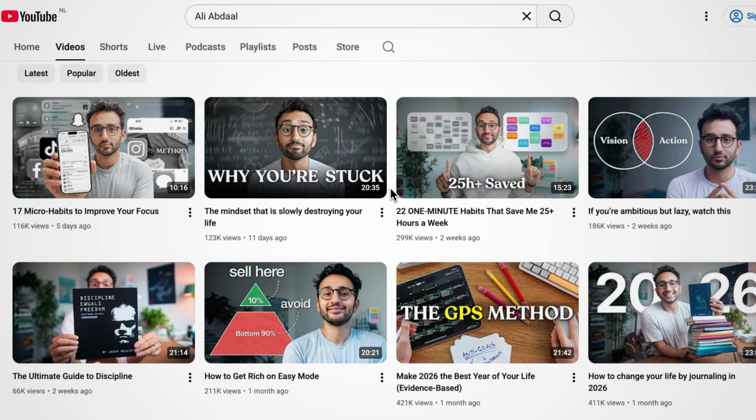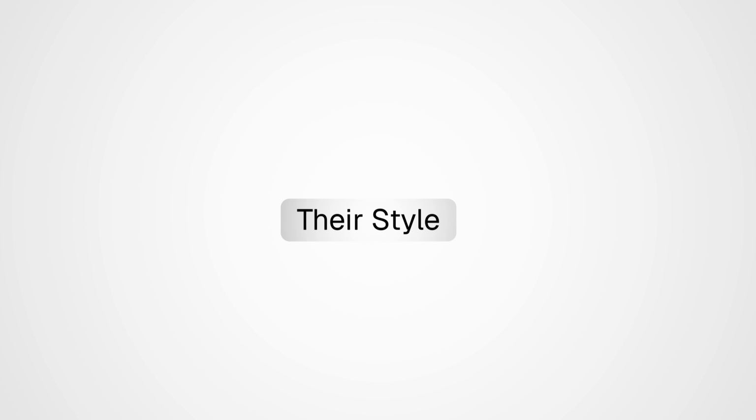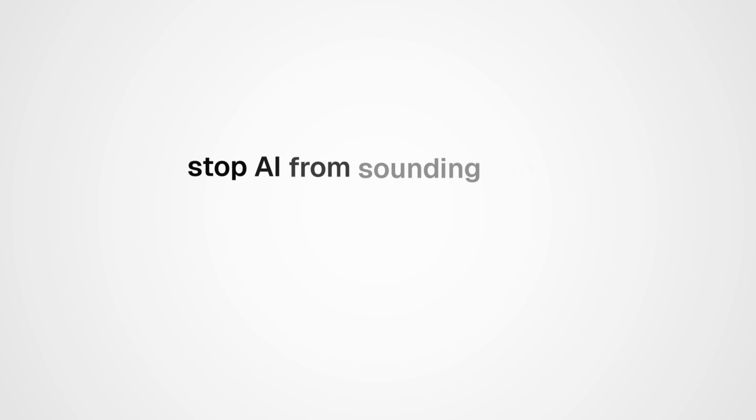If there's a creator whose style you like, say Ali Abdaal, you can add 2 to 3 of their videos here. Poppy breaks down their delivery style and applies those patterns to your script. This is how you stop AI from sounding like AI.